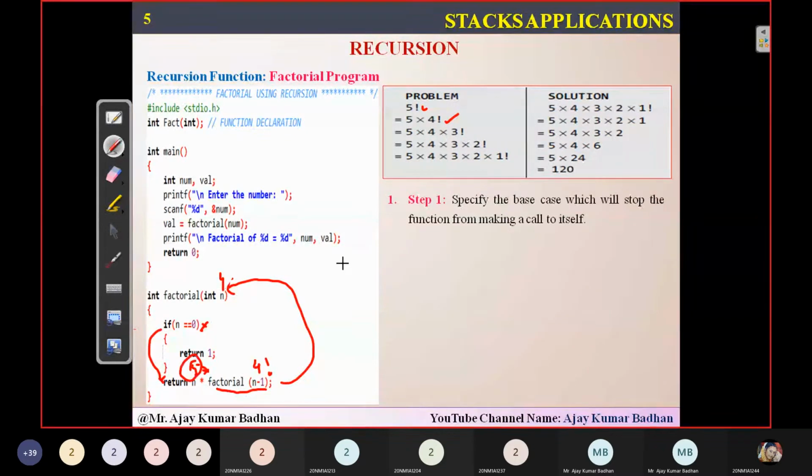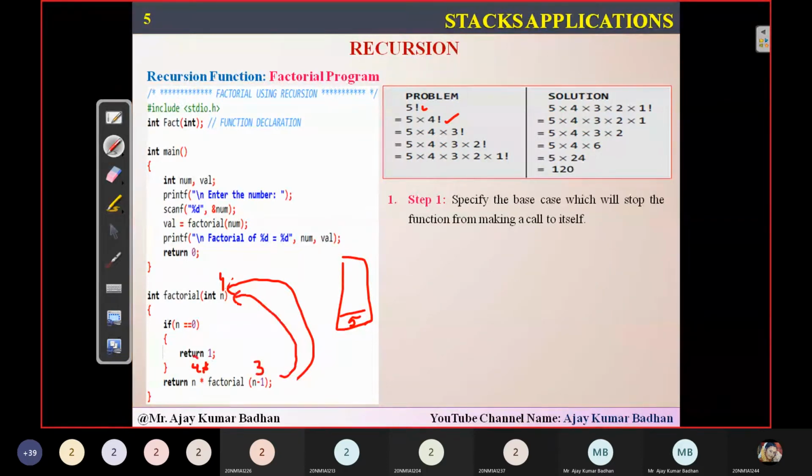And this time, what is the value we got here? 4. So 4 equal to 0, the condition fails. So return 4 star factorial of 4 minus 1, which is 3. Again, the control will come here. Then when the control comes here, what about this 4? It will be pushed onto the stack.